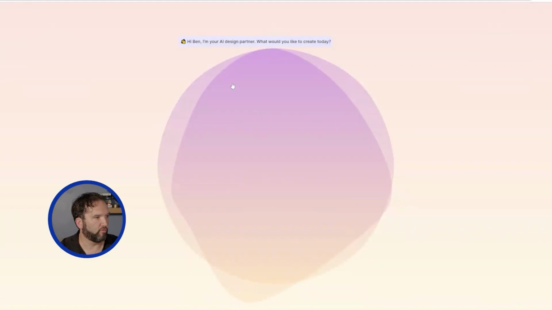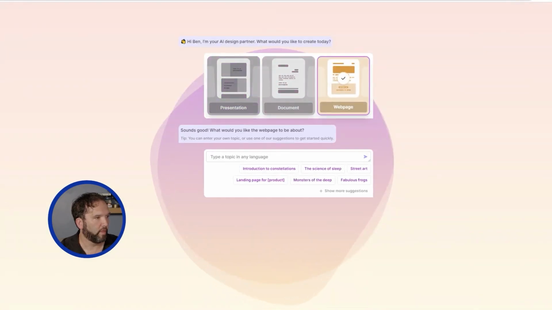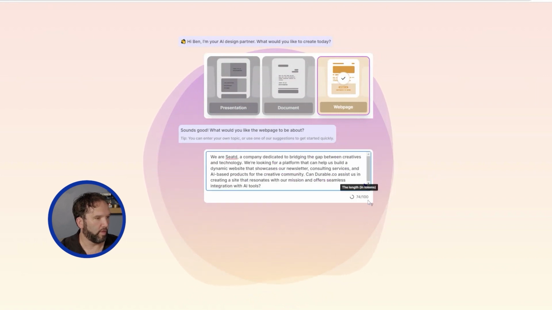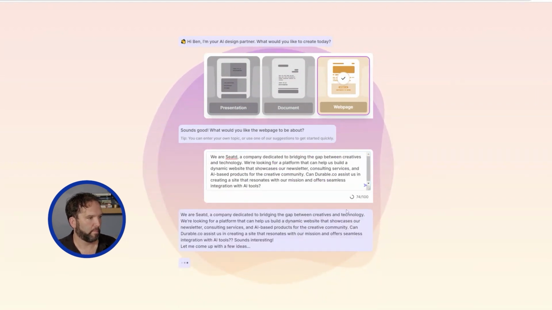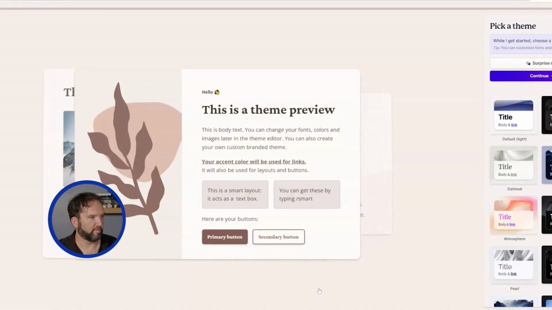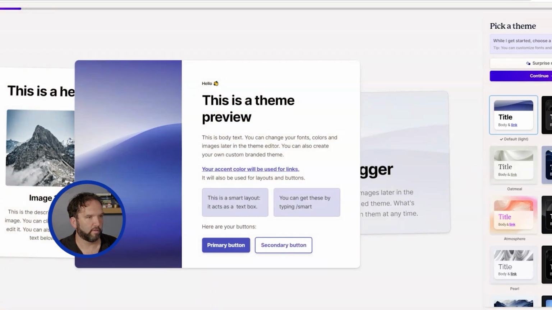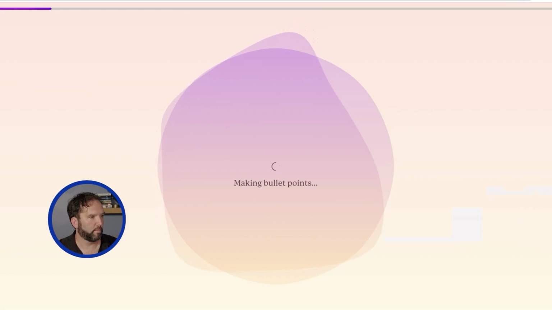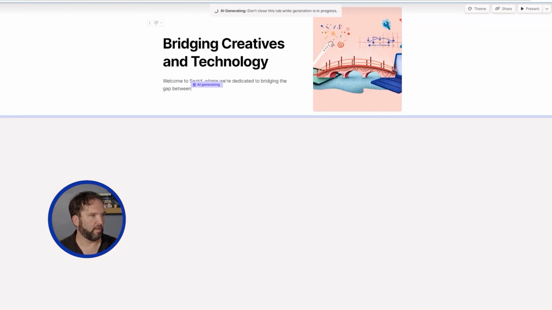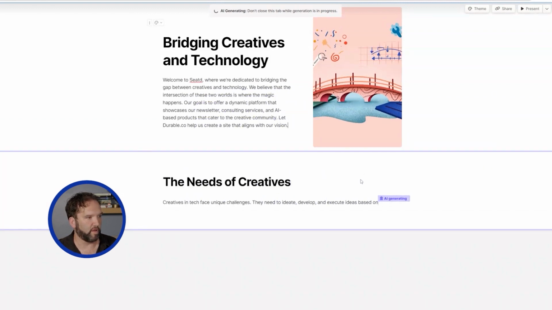New with AI. So generate. I want to do a web page. I want to do that. It breaks it up again like last time. Let's go with that. Continue. All right, let's see what it does. And building creatives and technology. Welcome to Seated. It's literally writing in front of our eyes.